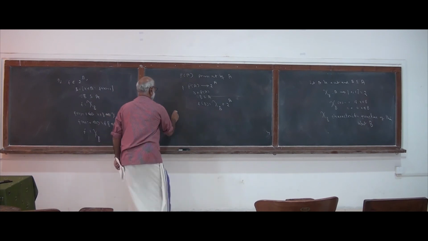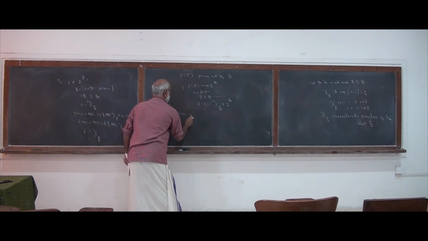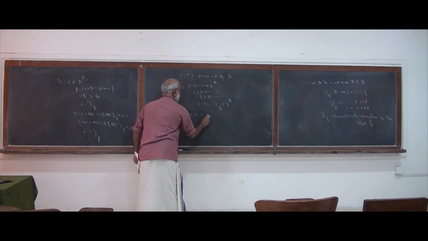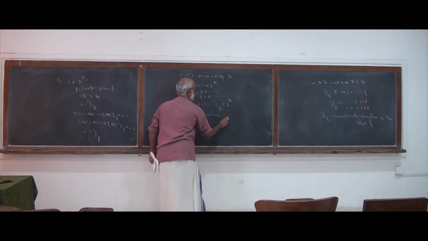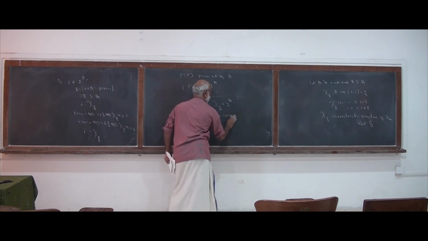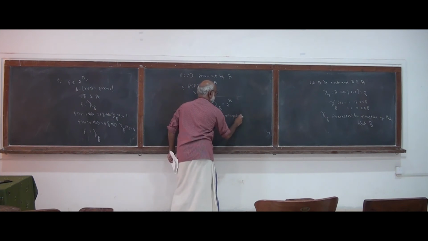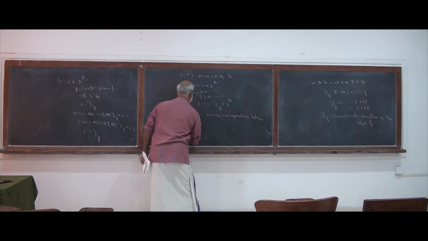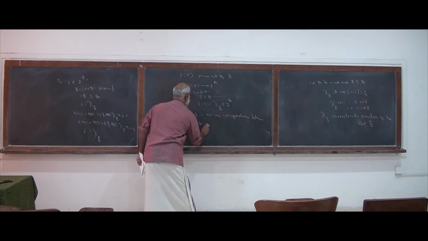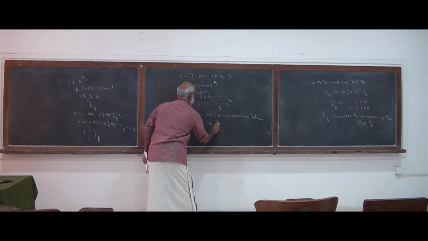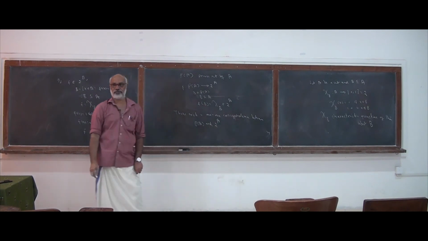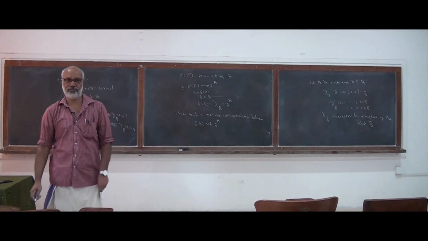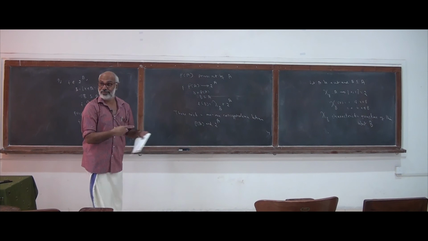So there exists a 1-1 correspondence between the power set of A and 2 to the power of A. Or there is a bijection between these.